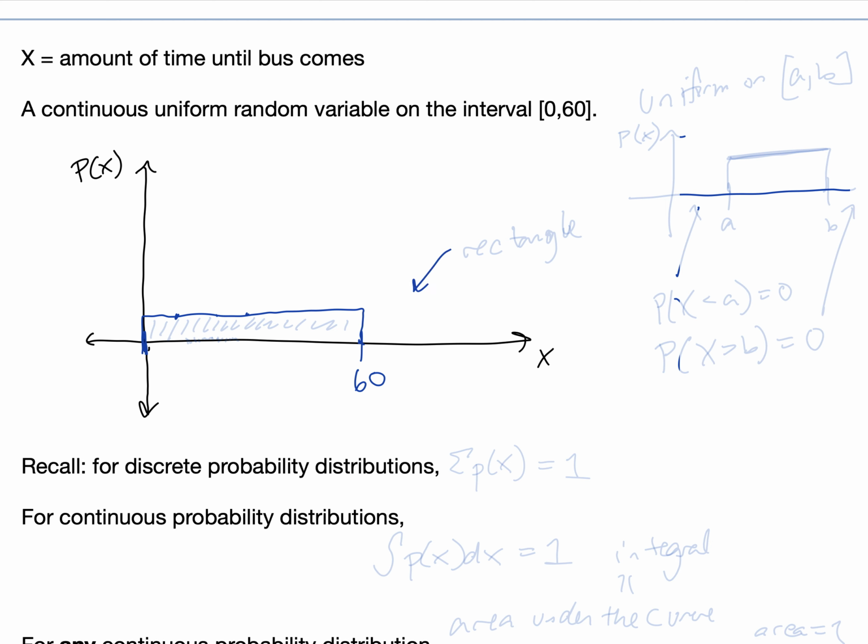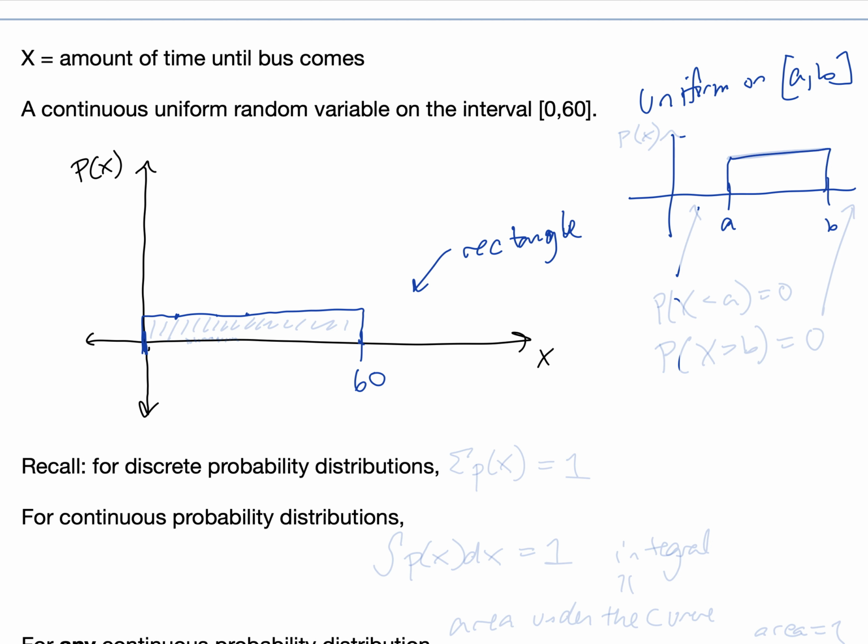So this basically looks like a rectangle, is what the uniform distribution looks like. If something is uniform over the interval from A to B, the way that this is going to always look is going to be a rectangle from A to B.